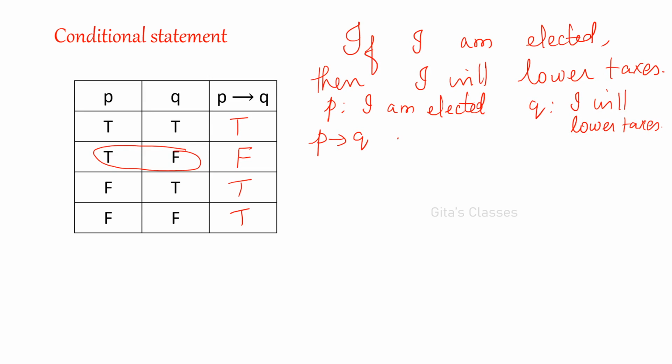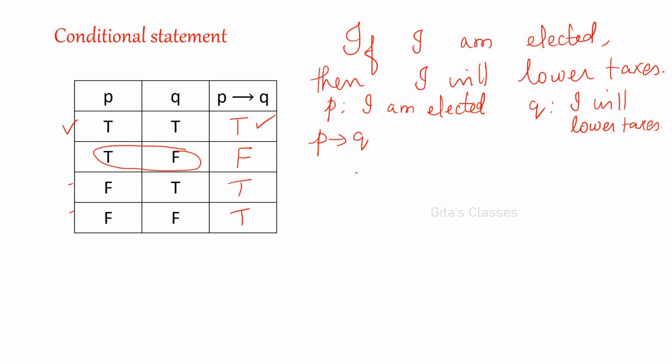Consider the situations. If I am elected and I am lowering the tax, okay, I am elected and I am reducing. I am elected, then I am happy. I promise that I will reduce the taxes, I have reduced, so it will become true. Right. And if I am not elected, consider the third and fourth situation.